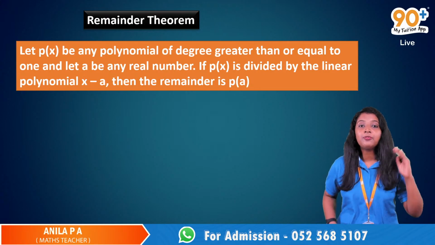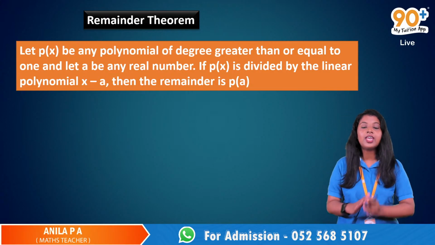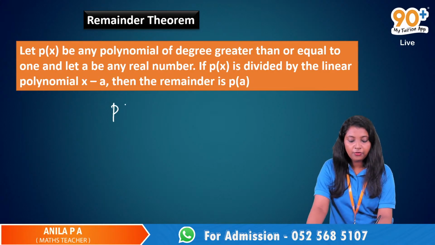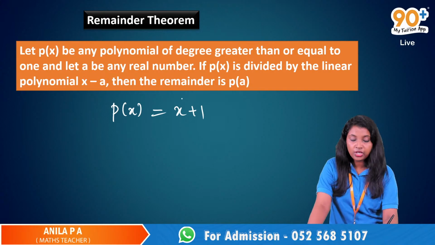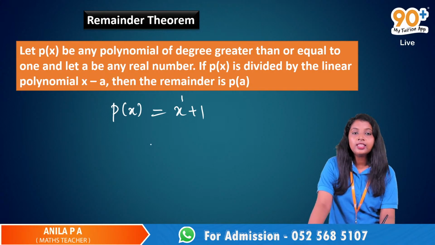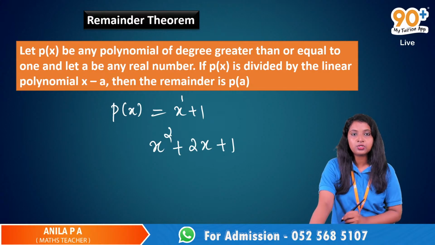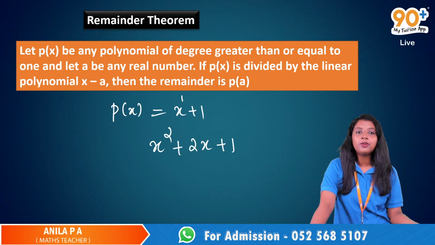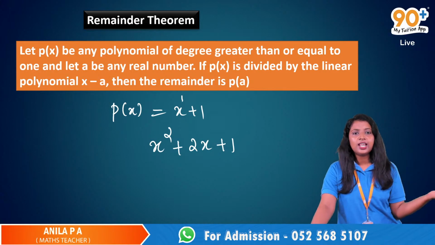If p of x is a polynomial of degree greater than or equal to 1. Okay, we have any polynomial p of x, say x plus 1, degree greater than or equal to 1. Here the degree is 1. Then we have some other polynomial x square plus 2x plus 1. Here the degree is 2. So we have any polynomial of degree greater than or equal to 1, and let a be any real number.